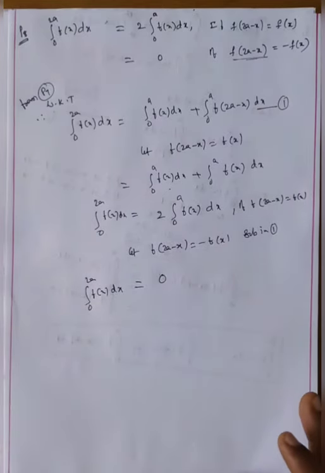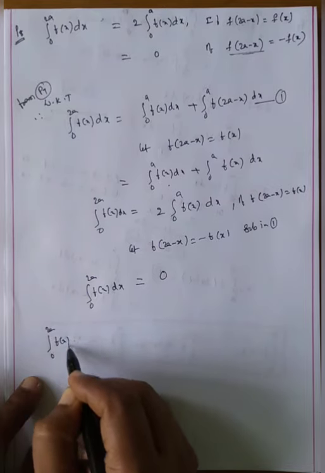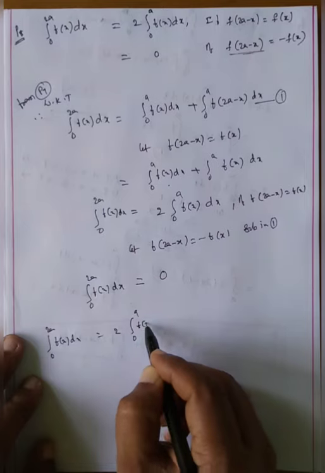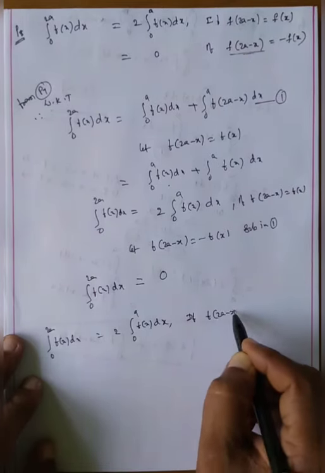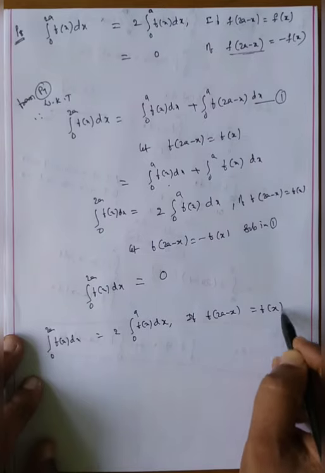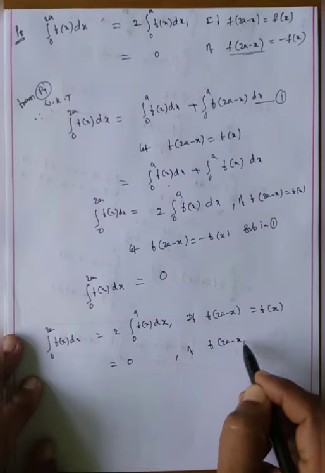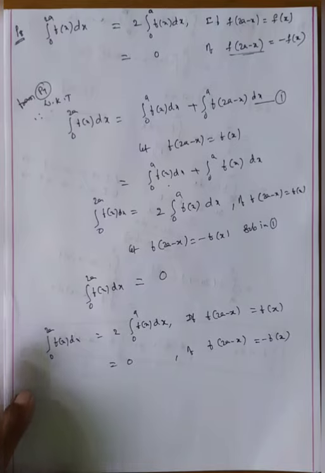Okay, now what is the problem? This is integral 0 to 2a f of x dx is equal to 2 into integral of 0 to a f of x dx, whenever f of 2a minus x is equal to f of x. Now the answer is 0 if f of 2a minus x is equal to minus f of x, my dear students. This is property 8. Next we are going to the property. Okay, my dear students, this is the last property.